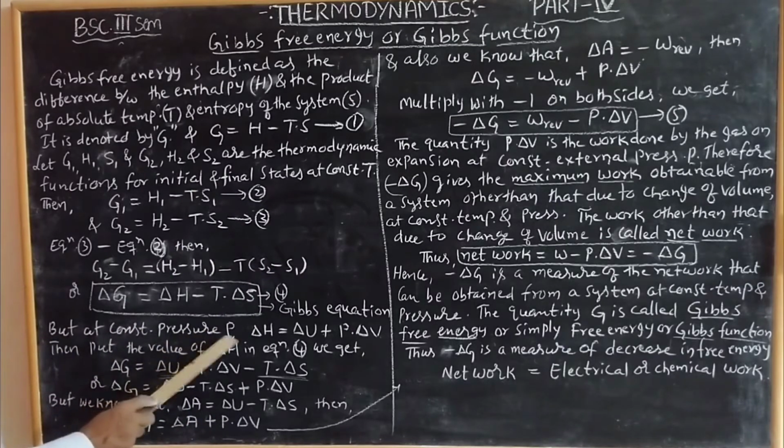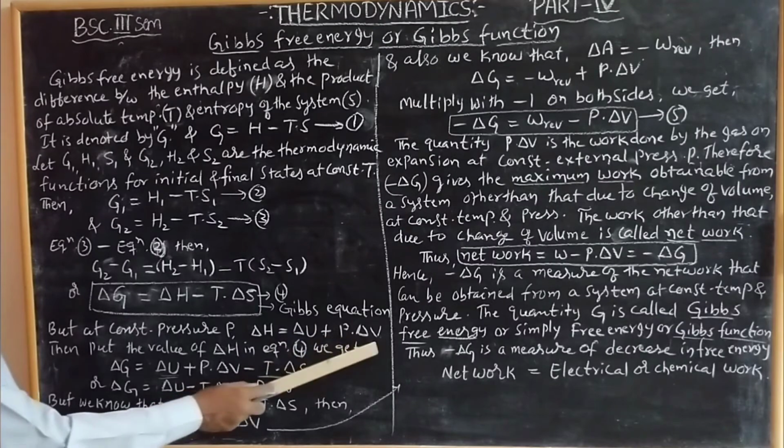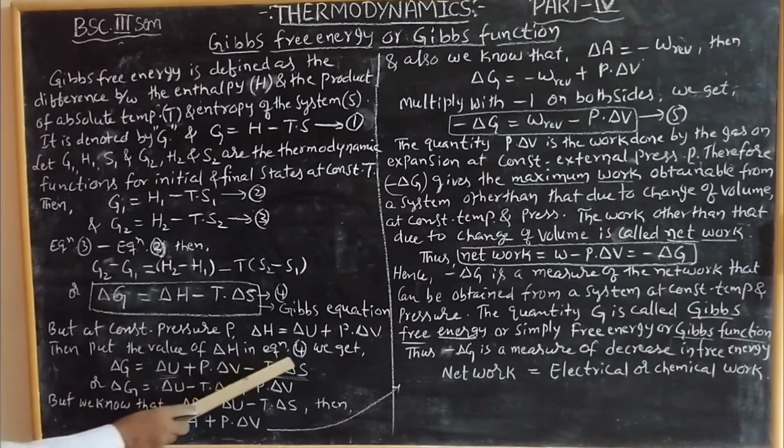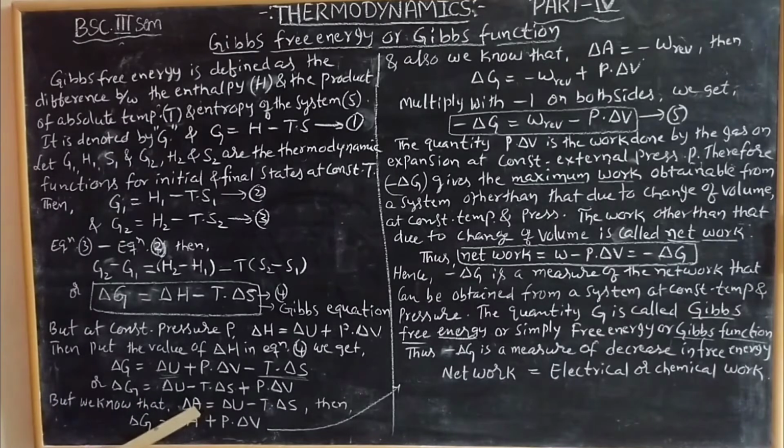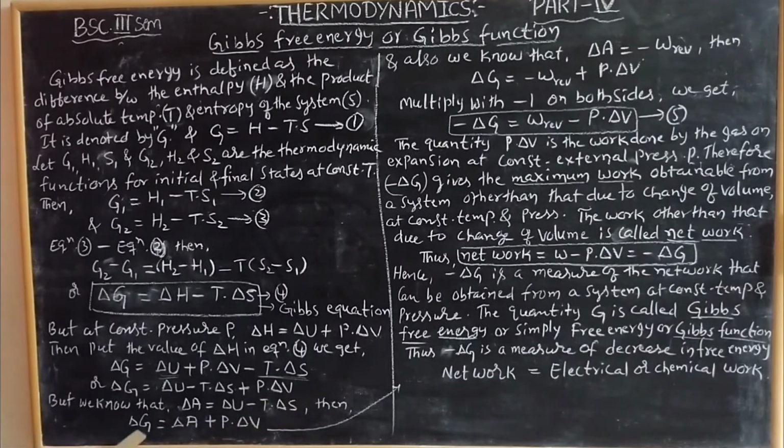But at constant pressure P, delta H is equal to delta U plus P delta V. Put this value of delta H in equation 4, and we get delta G equal to delta U plus P delta V minus T delta S. Arranging the terms, delta G is equal to delta U minus T delta S on one side, plus P delta V. But we know that delta A, the change in Helmholtz free energy, is equal to delta U minus T delta S. Then this whole term is replaced by delta A, so delta G is equal to delta A plus P delta V.